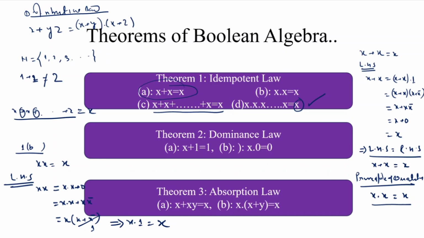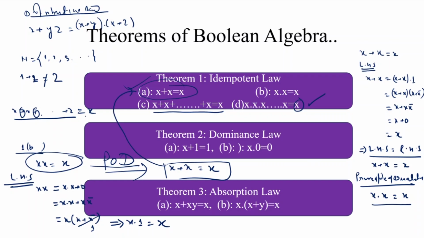Suppose we prove this, and we apply the principle of duality to prove this portion. When we apply the principle of duality in this expression, two variables x and x are connected with an AND operator. This AND operator is replaced by a plus operator in the principle of duality. Here x plus x is the same as x. This proves the first portion.